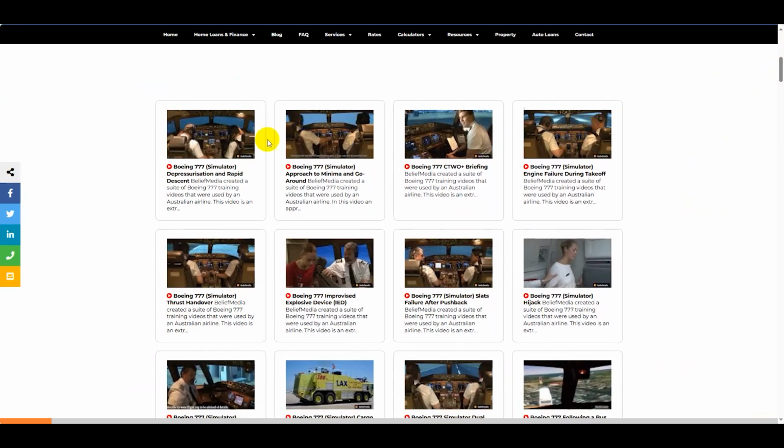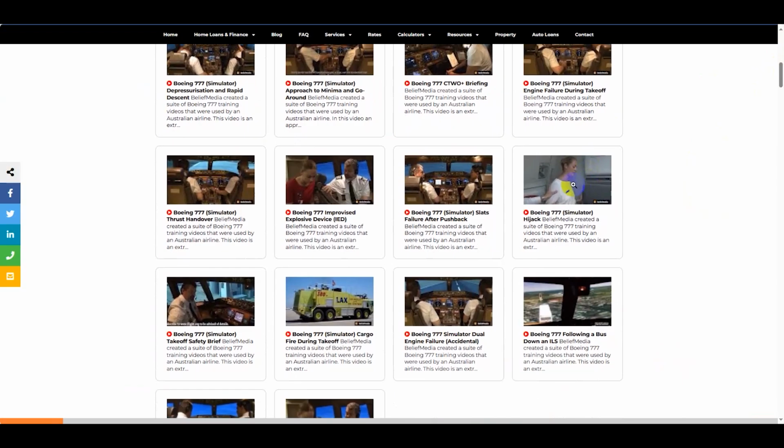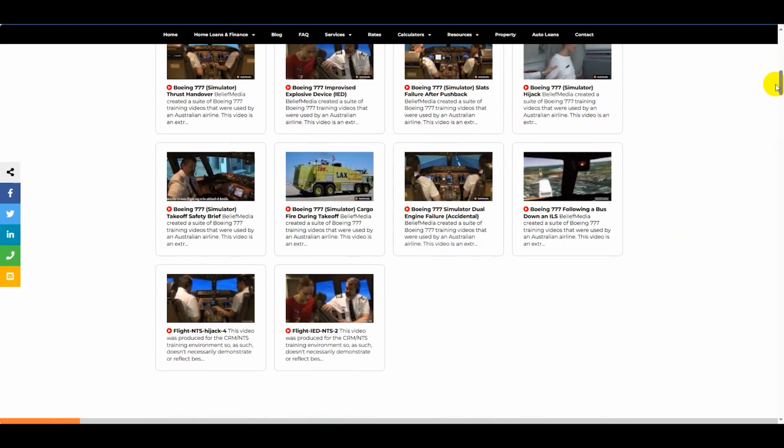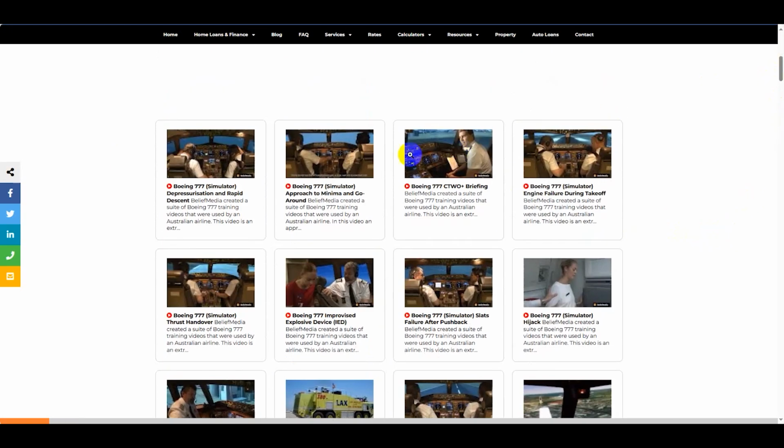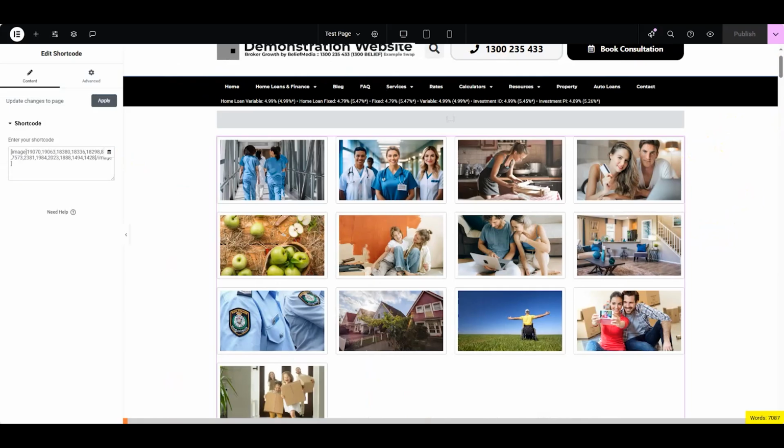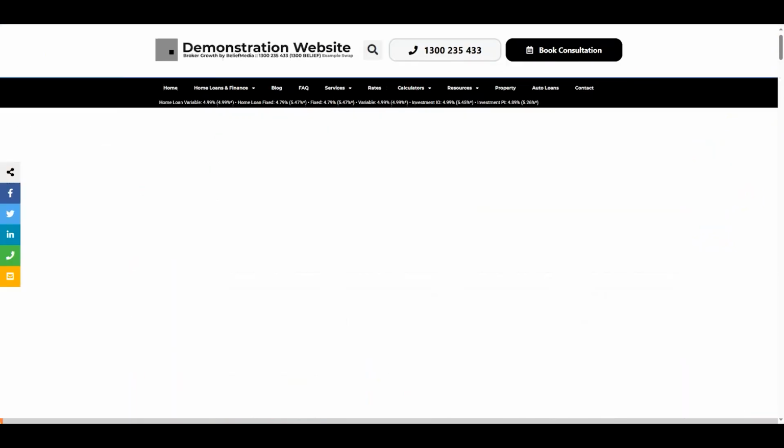You remember, this is what the YouTube grid looked like. So this is a variation of that using what we call containers. The image functionality looks very different to the standard YouTube stuff. The YouTube stuff is formatted for YouTube videos, whereas I'll just make sure that's saved. It has. I'll refresh this page and the grid will be here. Now we'll look at a number of options.